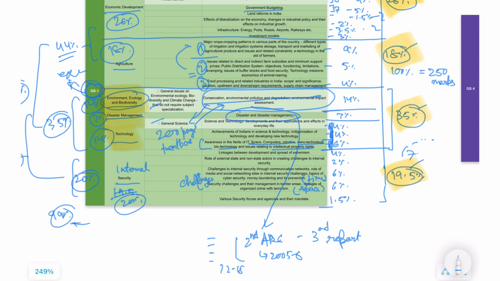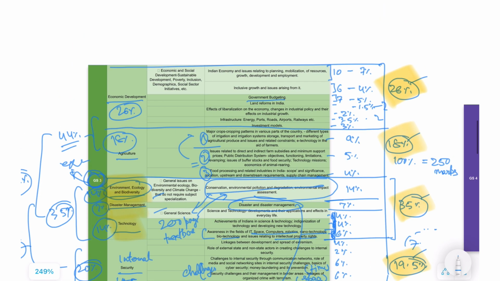I'm not sure about the exact number, but the third report is on crisis management. And this report covers in detail how disaster and disaster management happens in India. It is basically a set of guidelines that the commission gave to the government, but we can use these guidelines and code them around to make our answers for this.